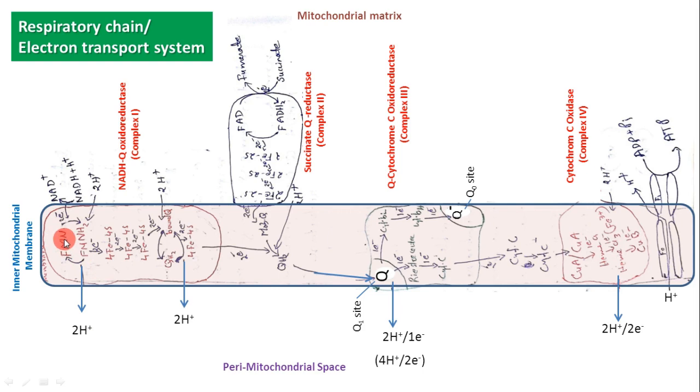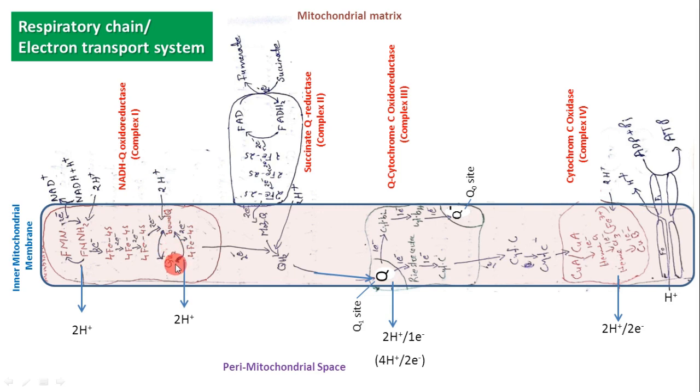This FMN can take up another pair of electrons from NADH, and in this way the cycle continues. Then the 4Fe4S center transports its electrons into the bound Q, the ubiquinone bound with complex 1. Thereby bound Q is reduced. It takes up 2 H+ ions from the mitochondrial matrix and is reduced into QH2.